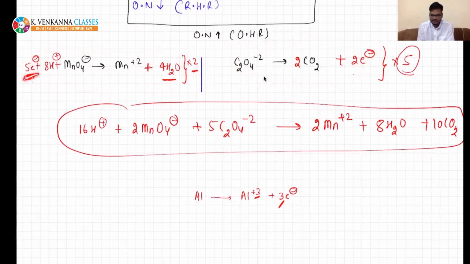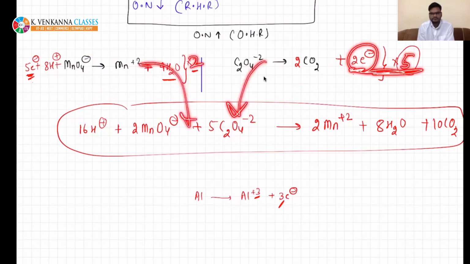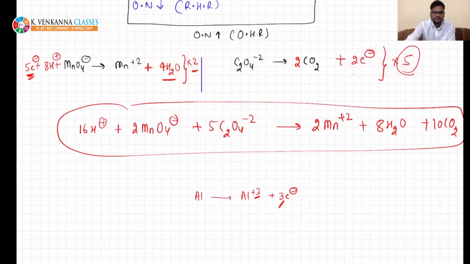So there was 5, so you multiply it by 2, and there are 2, you multiply by 5, so it becomes 10. Now you add both reactions. I've explained it again and again. Is it okay? Quickly, after the class, try to solve this question on your own. Tell me you are okay or not.